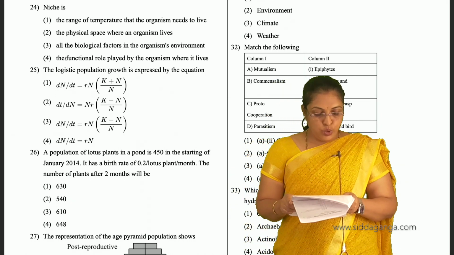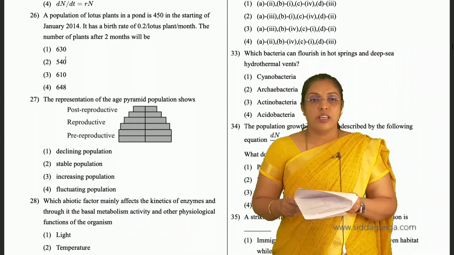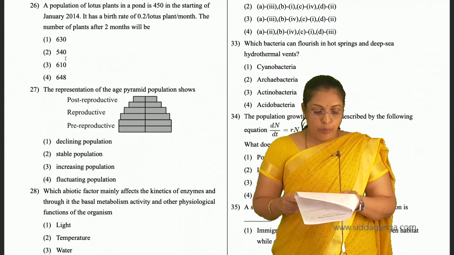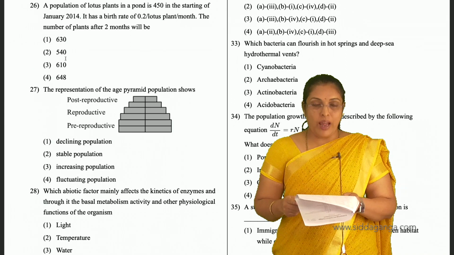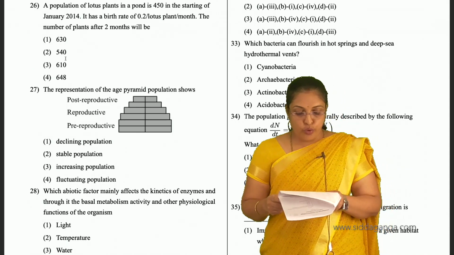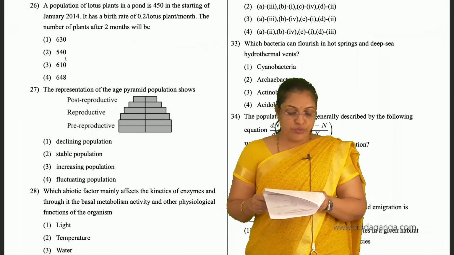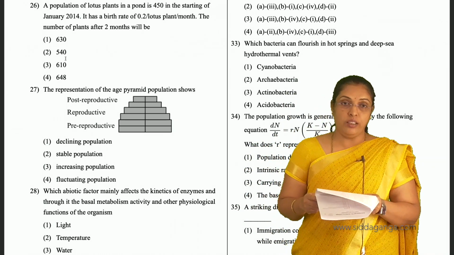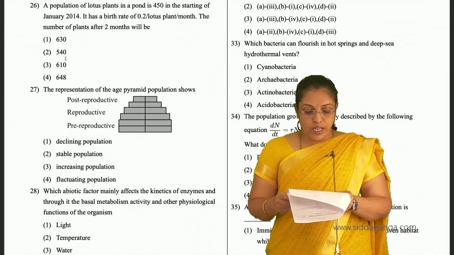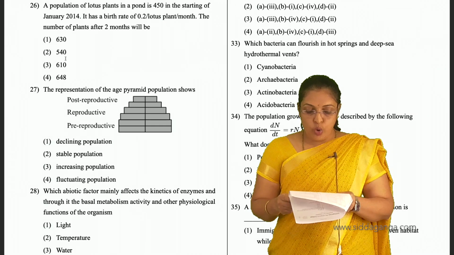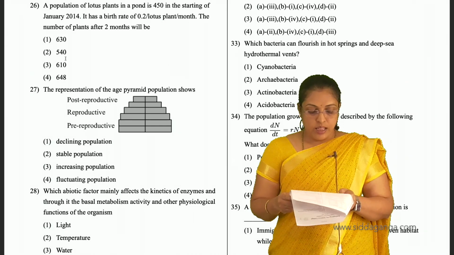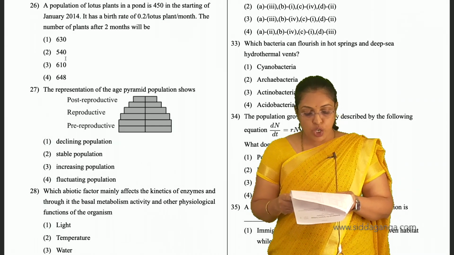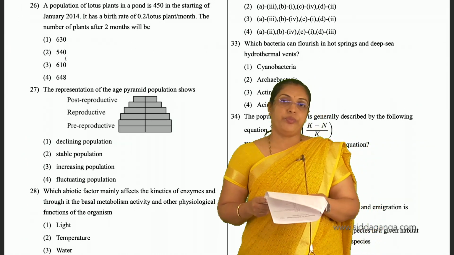Then coming to 26th. They have asked: a population of lotus plants in a pond is 450 in the starting of January 2014. It has a birth rate of 0.2 per lotus plant per month. The number of plants after 2 months will be.